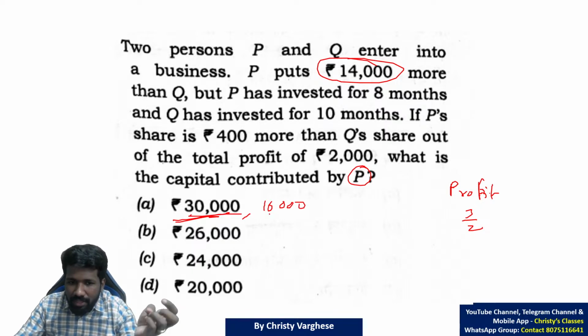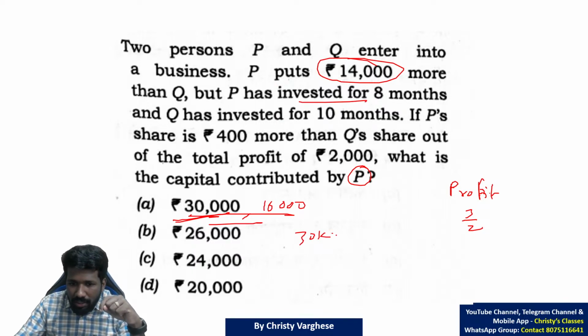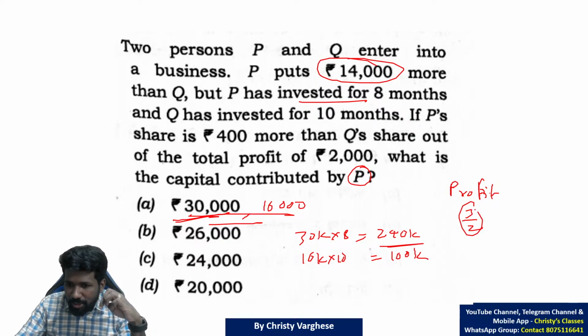Now cross check whether this pair will satisfy all the conditions. What condition? P invested for 8 months. So 30,000 into 8. And Q invested for 10 months. That means 16k into 10. 30k into 8 will be 240k. And this will be 160k. Whether this ratio satisfies 3/2, that is what you have to cross check. Yes, it is cancelling to 3/2.